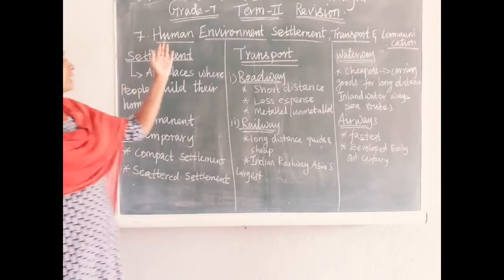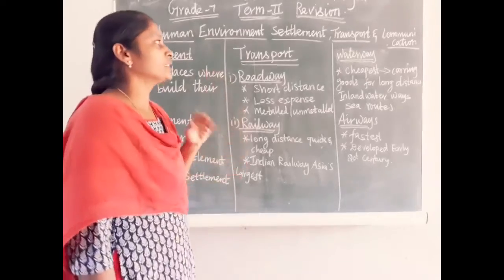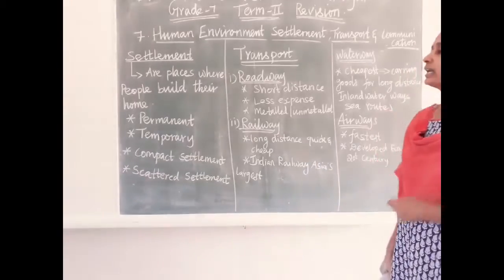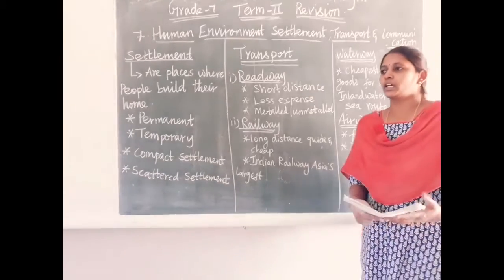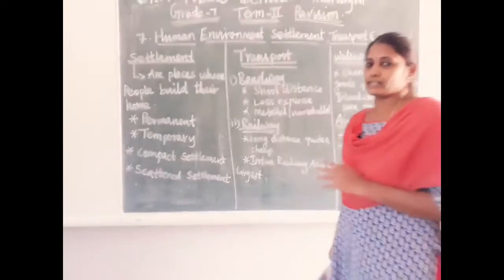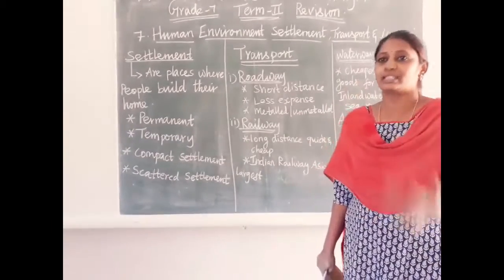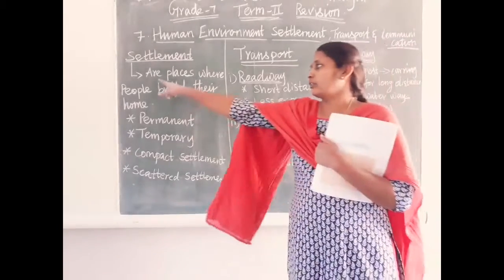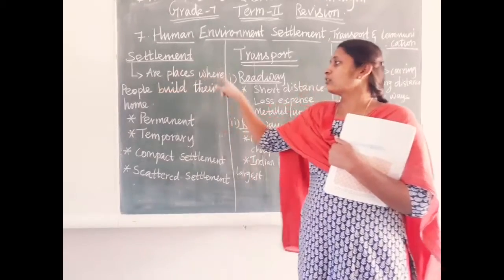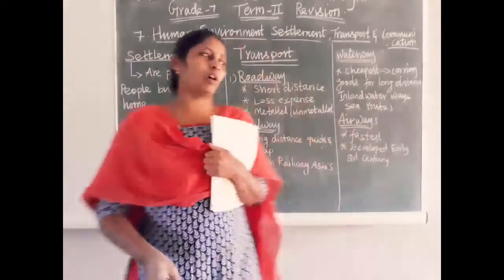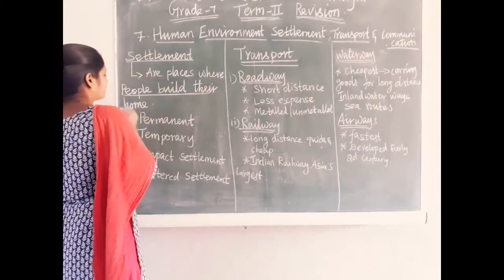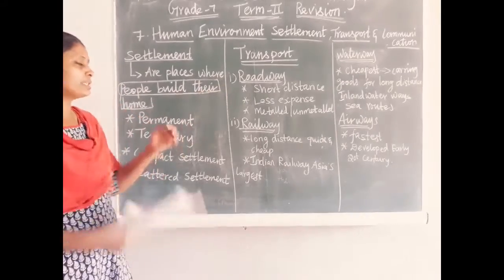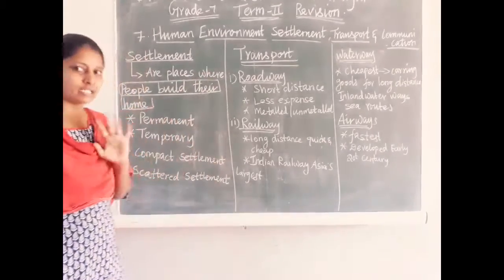Okay, so the next lesson is human environment, settlement, transport and communication. Where we settle in one place, where we choose one place to settle, that place is called a settlement. A settlement is a place where people build their homes or houses. What is settlement? Where the people build their house is called a settlement.